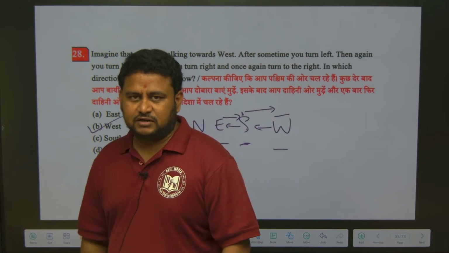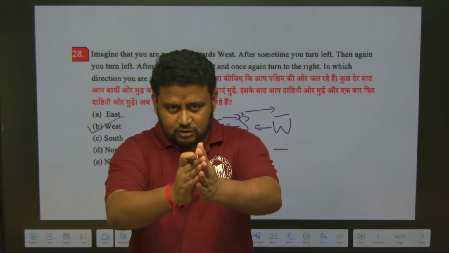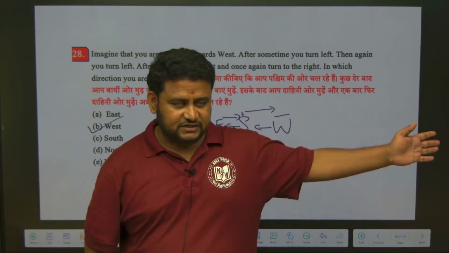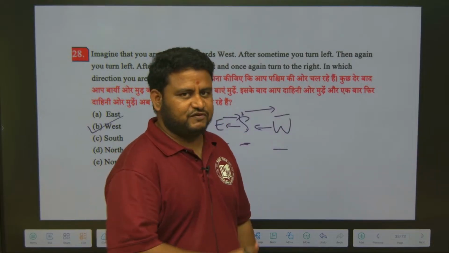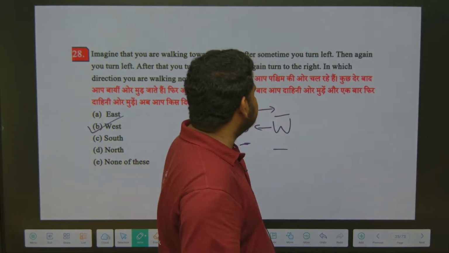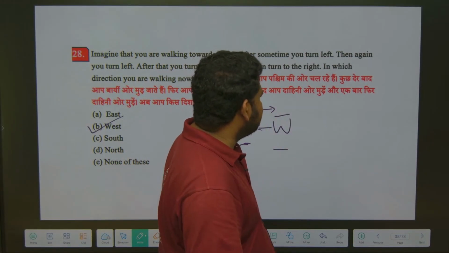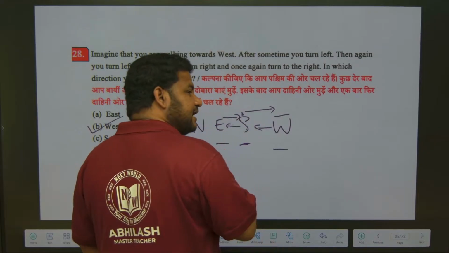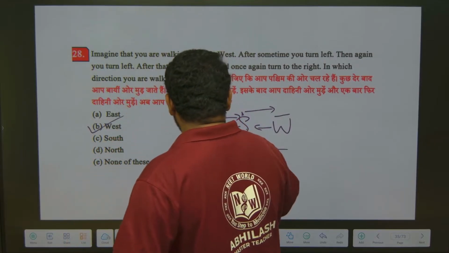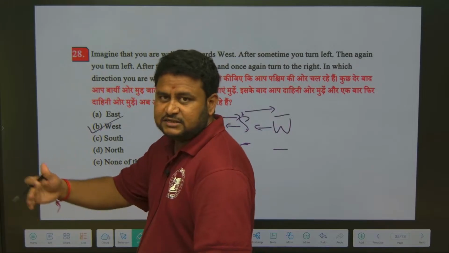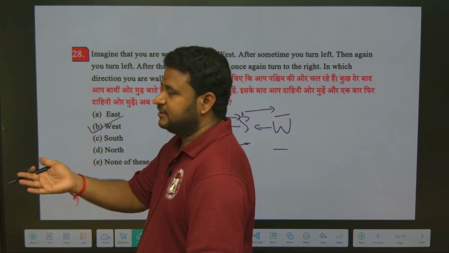So, this is north, this is south, this is east, this is west. If I am here, west is this one. Then turn left, so I have to turn left, then again I have to turn left, which means this is south, and again I am turning left, which means this is east to me.